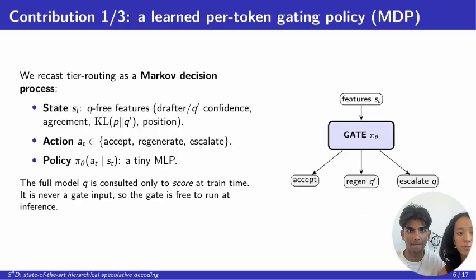We frame routing as a Markov decision process. The state for each token is a handful of cheap features: how confident the drafter and the slim model are, whether they agree, how far apart the distributions are, and where we are in the block. The action is which of the 3 tiers to use, and the policy is a tiny MLP. At inference time, the gate makes its decision instantly from cheap signals without running the expensive model just to decide.